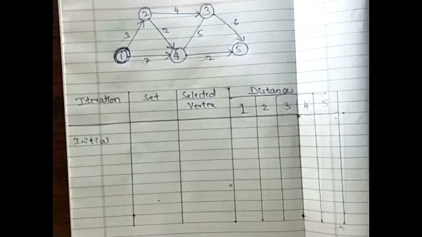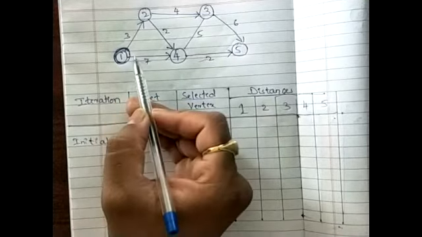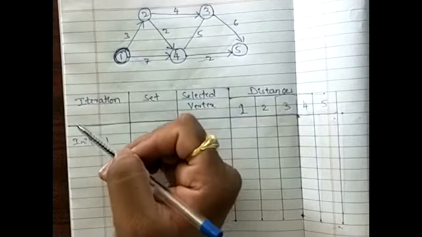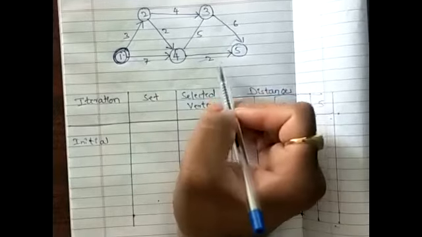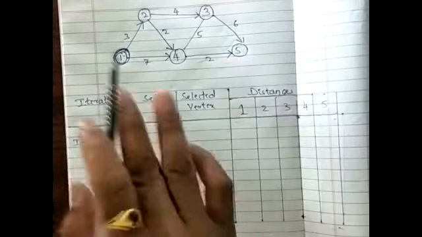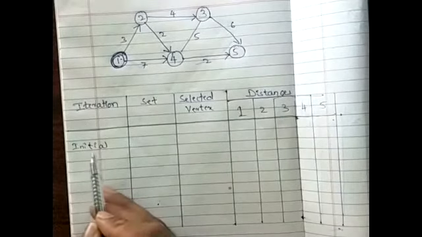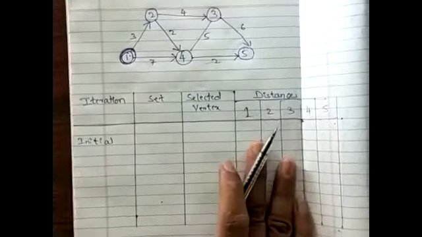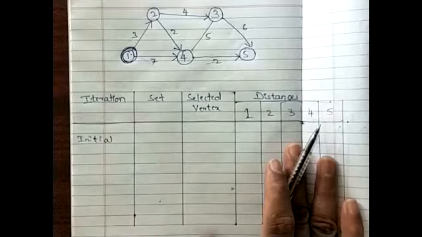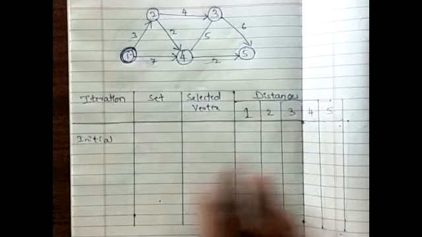Since the source is set to vertex 1, from vertex 1 I want to reach all other vertices and that path should be the shortest. Iteration means in each iteration, what are the possible values or paths we can identify.